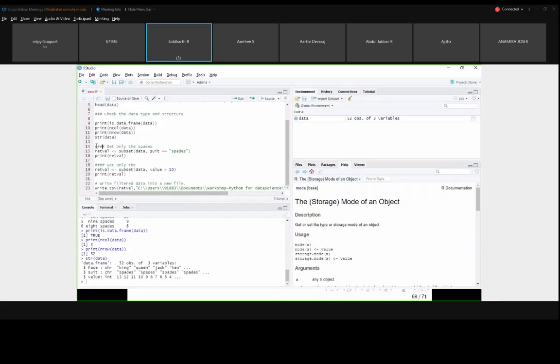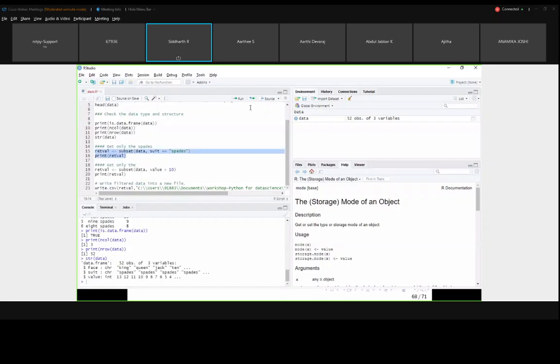So you have to subset your data, and you want to do some operation on the subset. What I am doing here is using a variable called return value, with the assignment operator, and I have used the inbuilt subset function, and the first argument is my data. So from the data only I am going to create the subset. How I am going to create the subset is when suit is equal to spade. So all the spades I am going to take as a subset of data, and I am going to print.